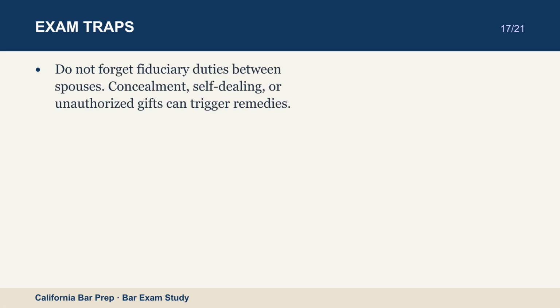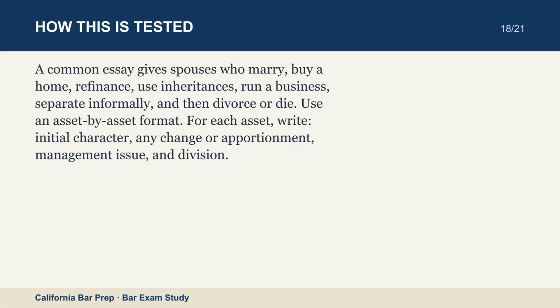A common essay gives spouses who marry, buy a home, refinance, use inheritances, run a business, separate informally, and then divorce or die. Use an asset-by-asset format. For each asset, write initial character, any change or apportionment, management issue, and division. For a house, identify down payment source, loan payments, title, and improvements. If bought during marriage with community earnings, it is presumptively community.